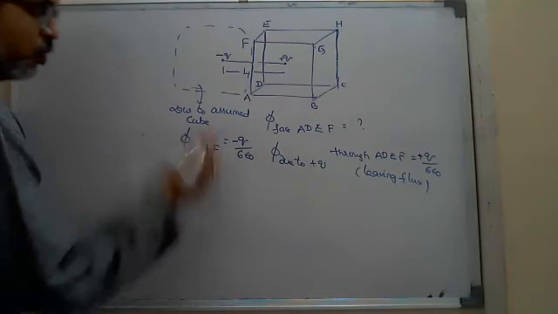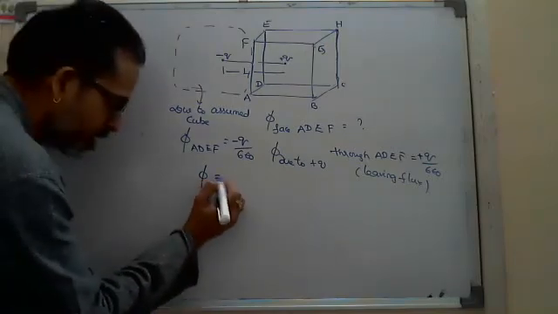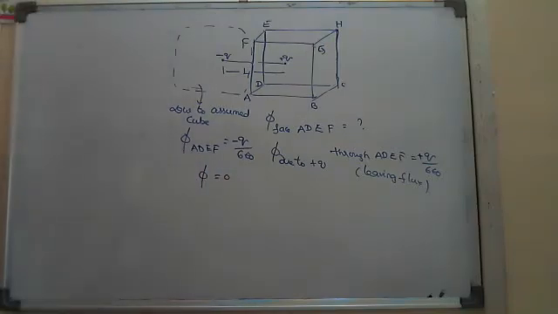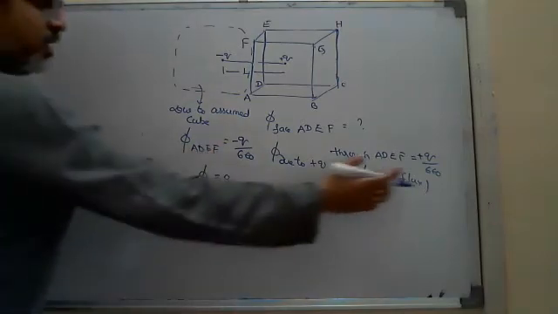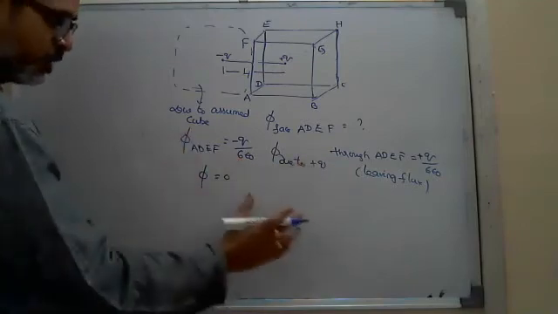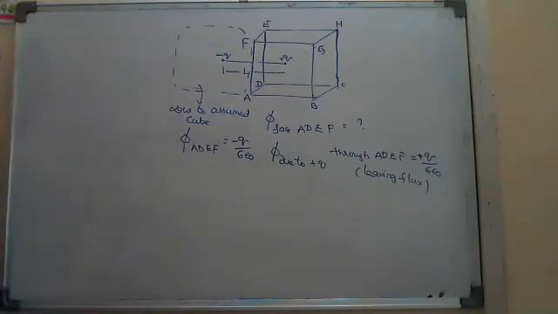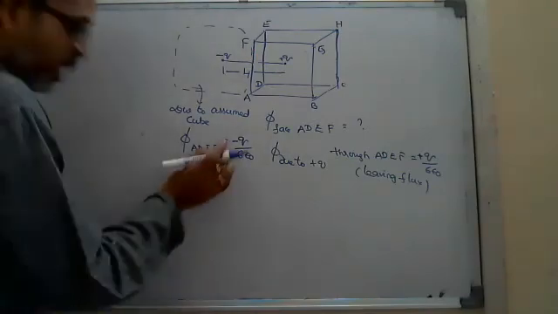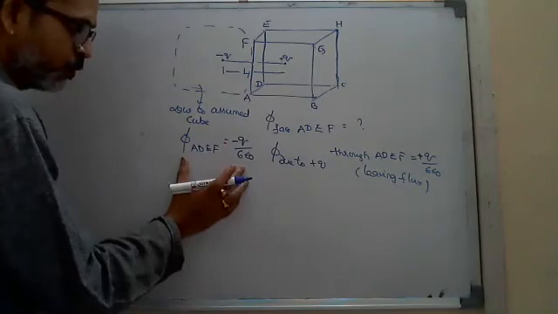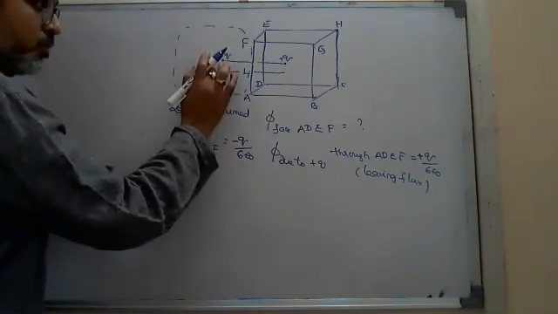So what will be the total flux through the cube? 0. But it is not the answer. Why? Till almost the last step, we got it correct only, but the final answer is not correct. Where is the mistake? Sometimes, as I am saying, you have to use some common sense here. This is minus Q.